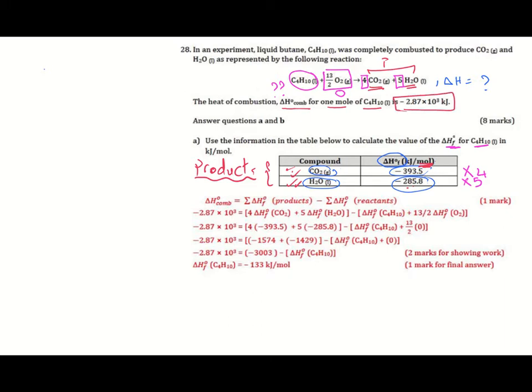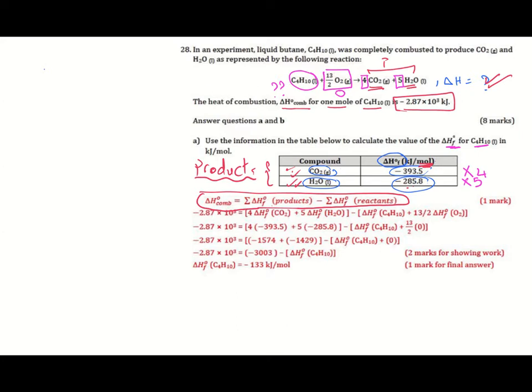So you are already given this value, delta H. Write the equation first. Standard enthalpy of combustion equal, because this is combustion, so delta H here is the standard enthalpy of combustion of butane, equal sum of enthalpies of formation of products minus sum of standard enthalpies of formation of reactants.